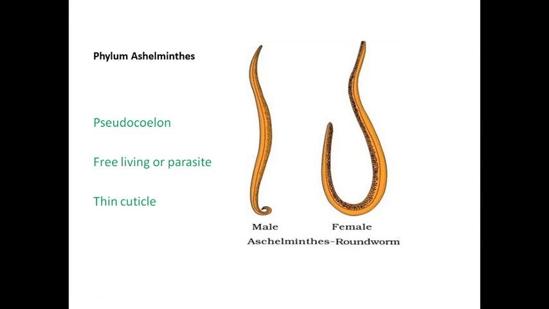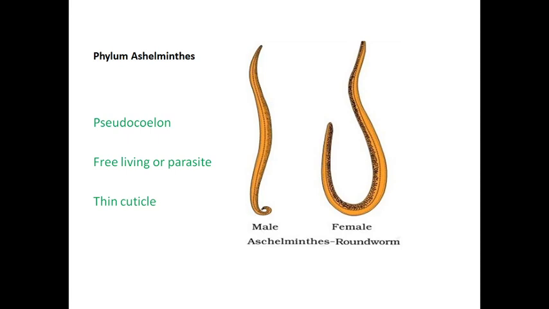The bodies are round and pointed at both ends. It is round in structure, and pointed means tapered, sharp at both ends, and it has a thin cuticle. Cuticle means outer layer. It is unsegmented; there are no segments seen in the roundworms. And the sexes are separate. In the pictures, you can see separate roundworm male as well as female, so it is called separate sexes.